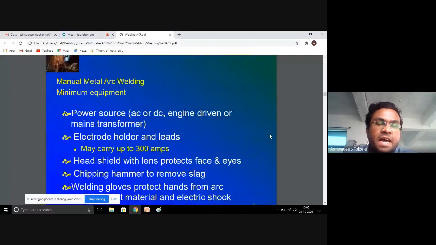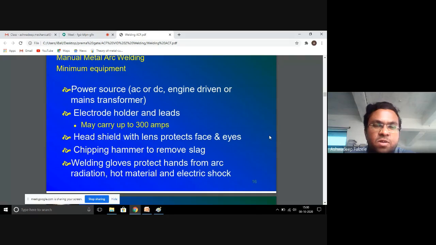The manual metal arc welding equipment is as follows. The power source, AC or DC supply, engine driven or main transformer, electrode holder and leads, which may carry up to 300 amperes. A head shield with lens protects the face and eyes.